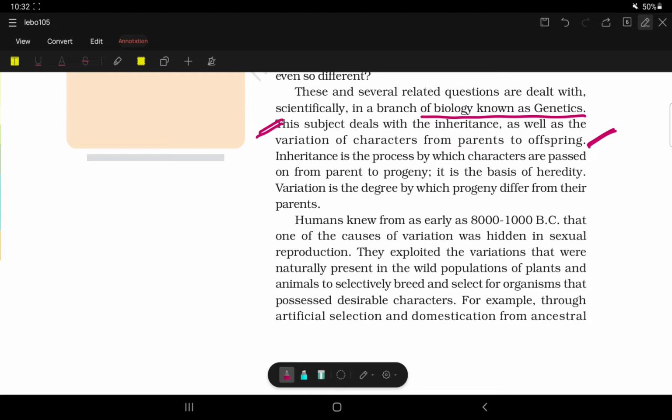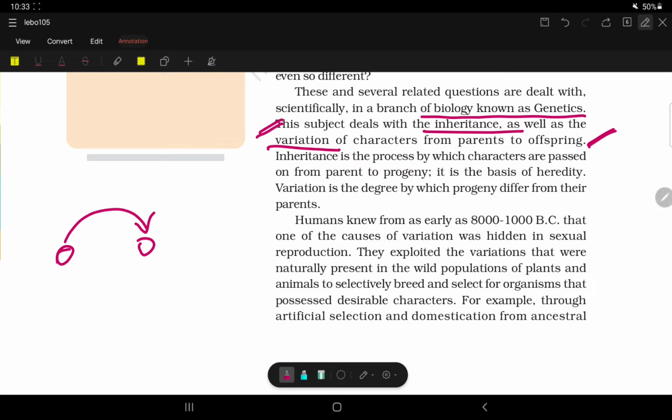Inheritance means what parents give to us, that we inherit. And variation means how we vary from our parents.